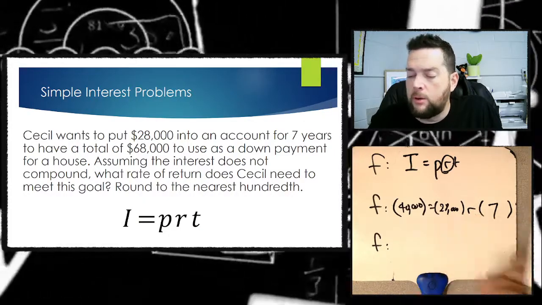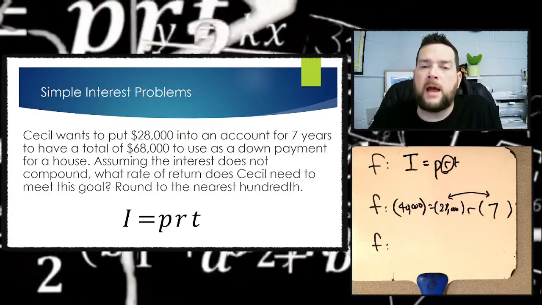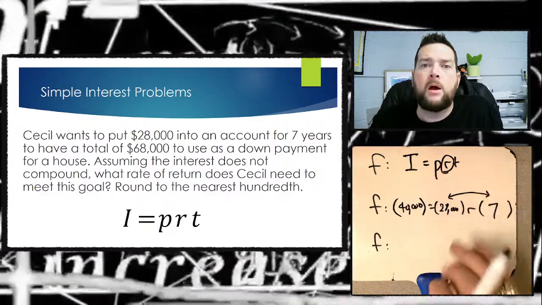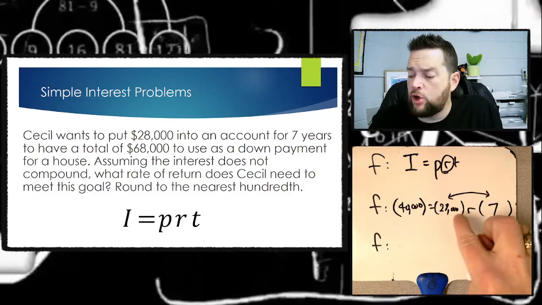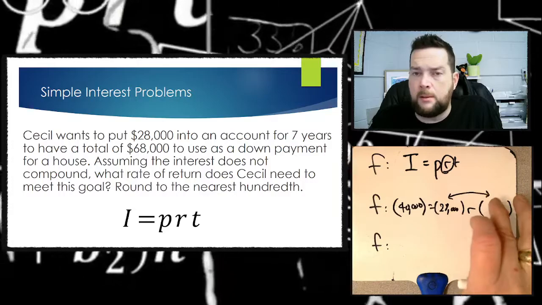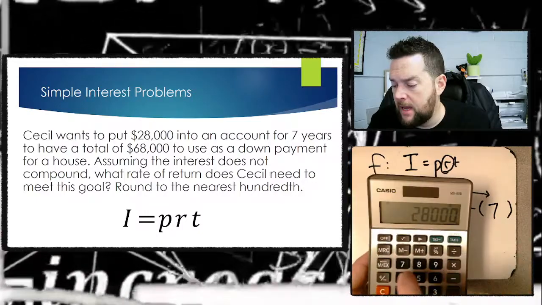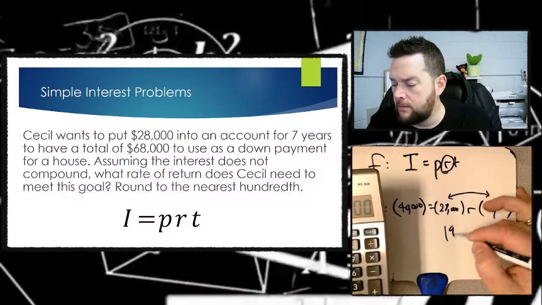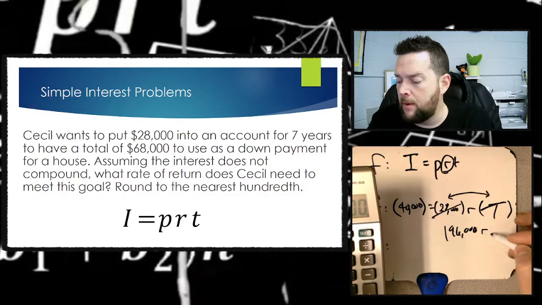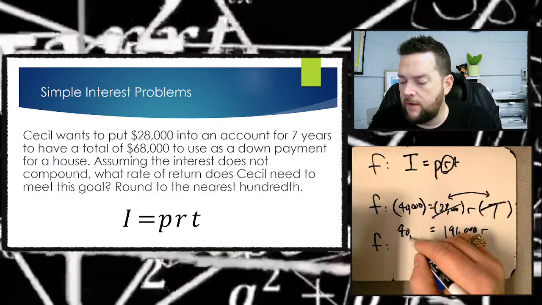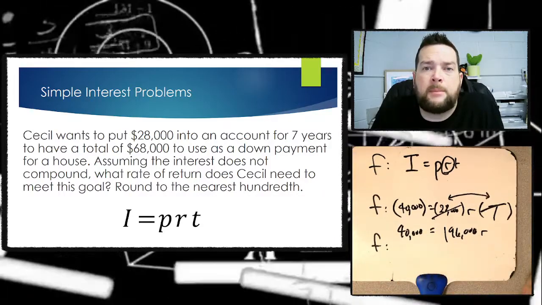All right? Now then, the commutative property of multiplication tells us that you can multiply numbers in whichever order you want in order to fit your purposes. So in this case, if it's all multiplication, we can move these numbers around to multiply them in any order. So we're going to multiply 28,000 times 7. We're going to get 196,000 when we multiply those two numbers. And we don't need to forget the fact that we're going to have to multiply it by R in order to find the $40,000 that is the principal.